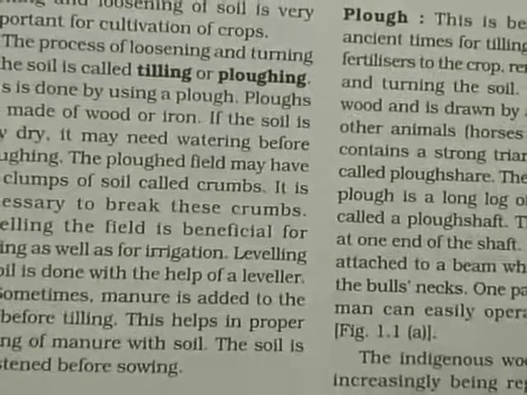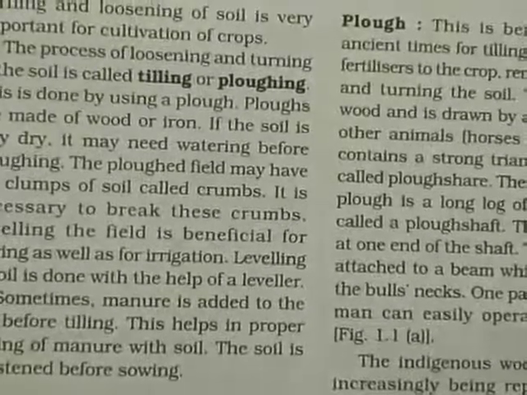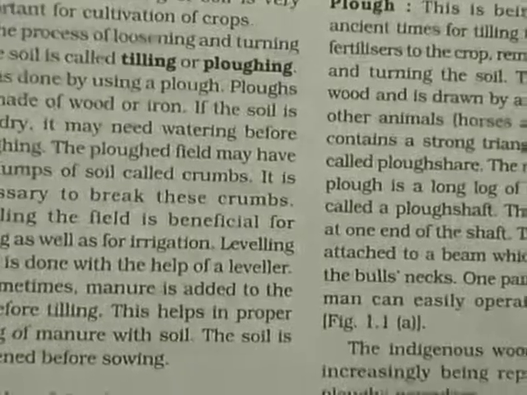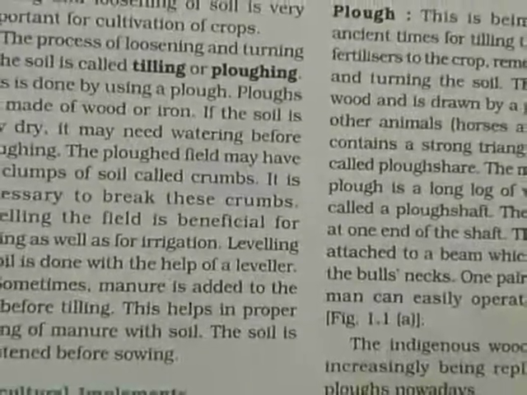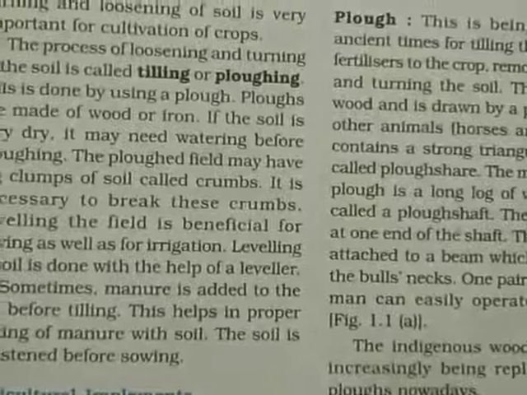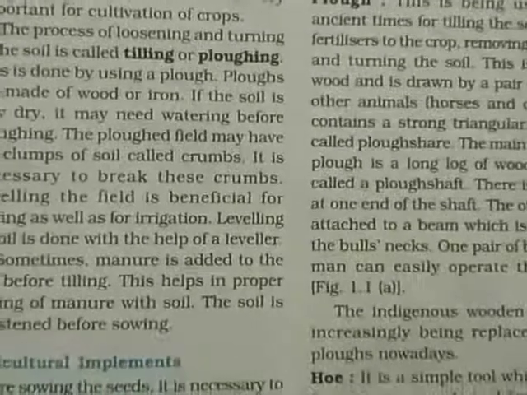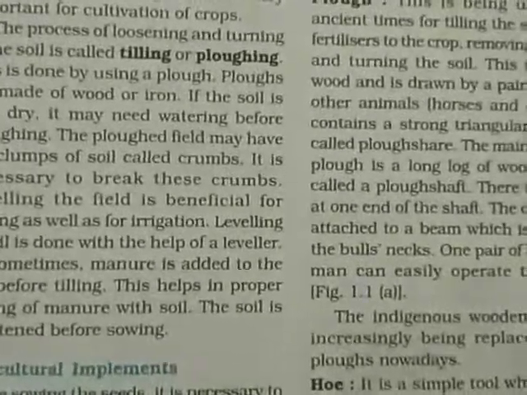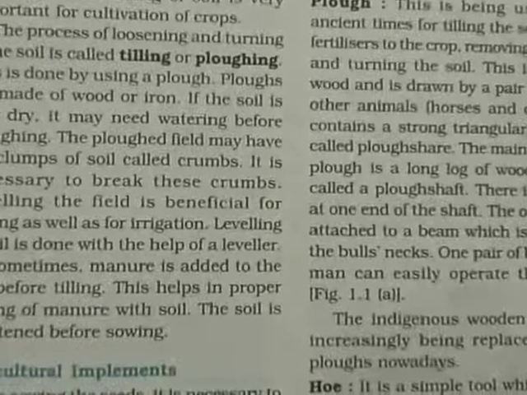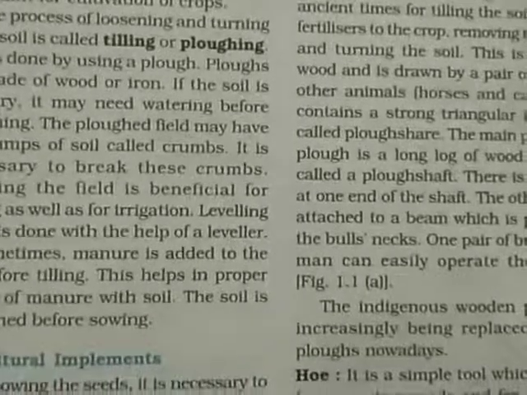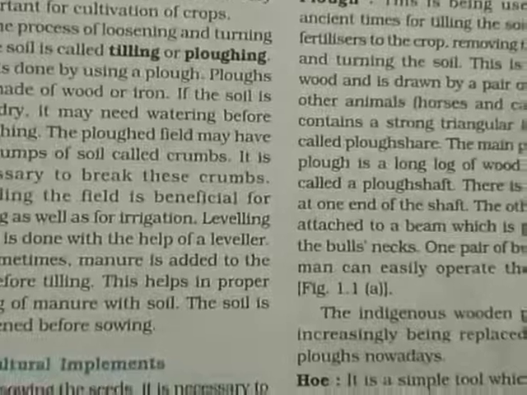Leveling the field is beneficial for sowing as well as for irrigation. After loosening and turning the soil, we need to level it again. Why level? Because it is beneficial when we sow the seeds and when we irrigate the field.